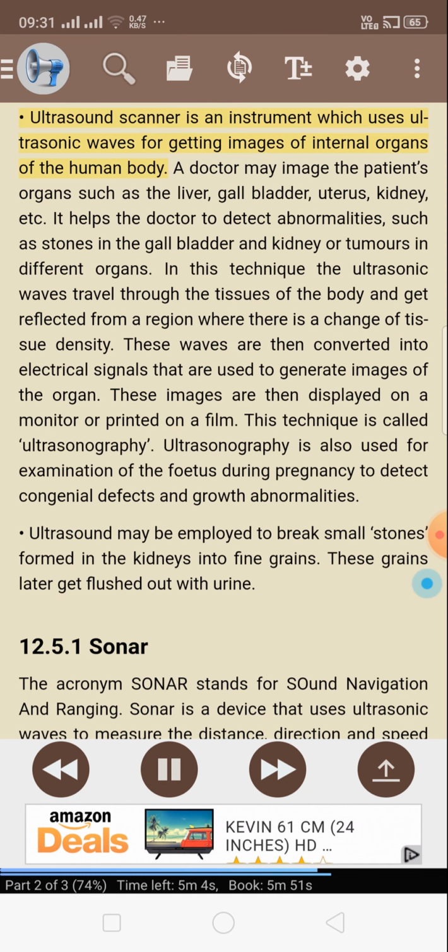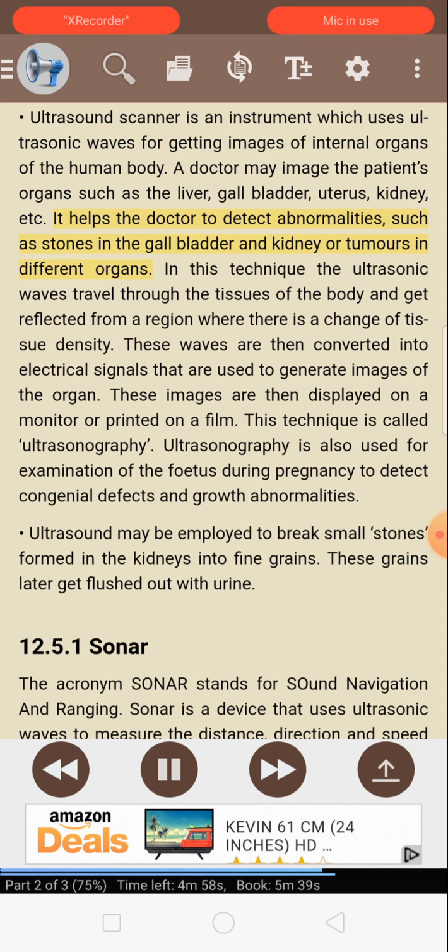Ultrasound scanner is an instrument which uses ultrasonic waves for getting images of internal organs of the human body. A doctor may image the patient's organs such as the liver, gallbladder, uterus, kidney, etc. It helps the doctor to detect abnormalities such as stones in the gallbladder and kidney or tumors in different organs.